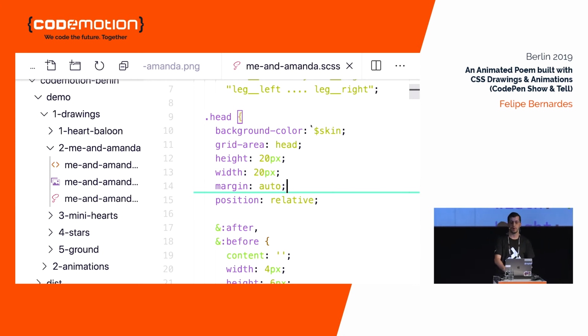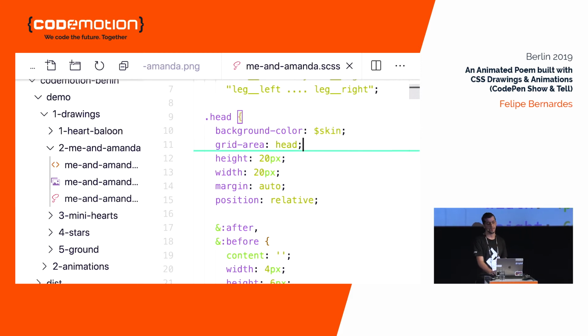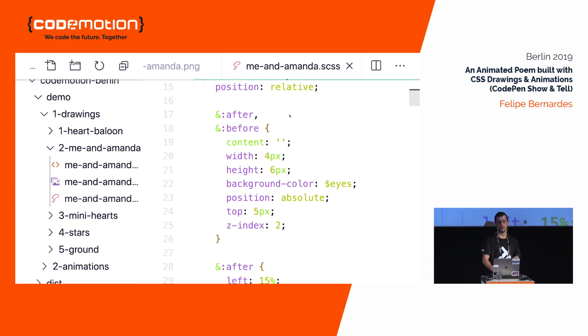Now let's look at each one of the elements and see that they are simply being set as simple forms. The height and width for the head are a square, and also there's the color here. We are using after and before elements for positioning the eyes.